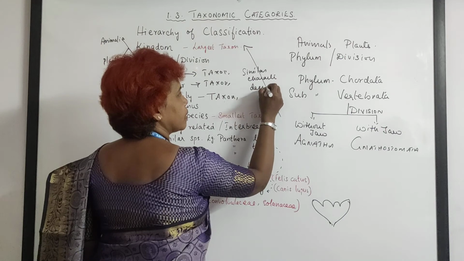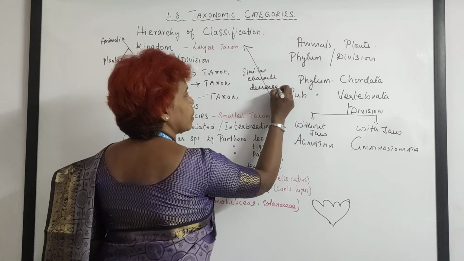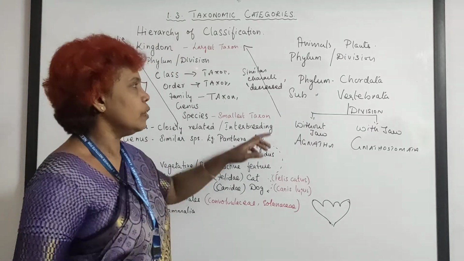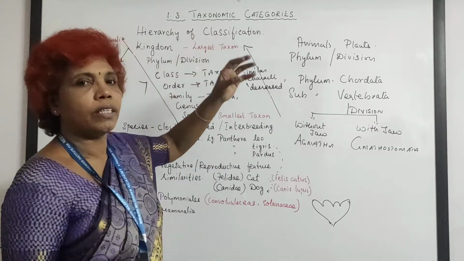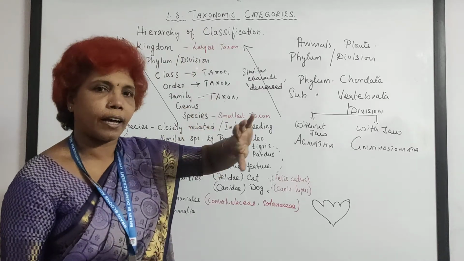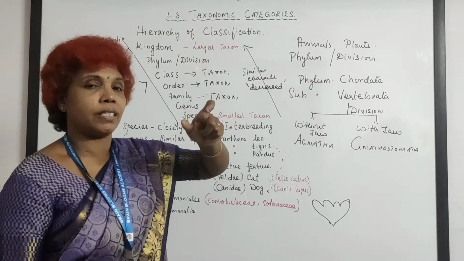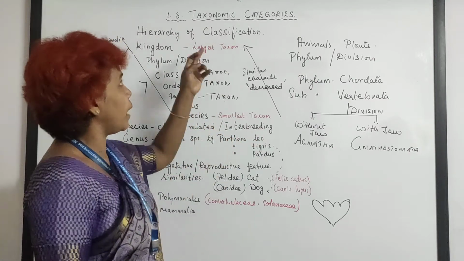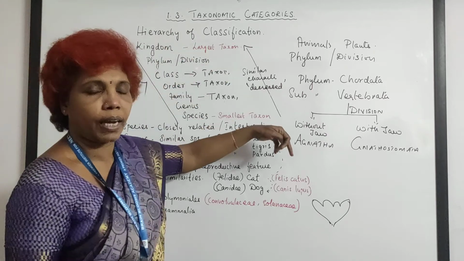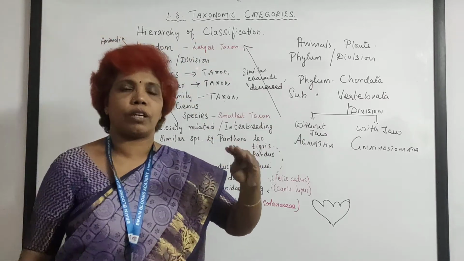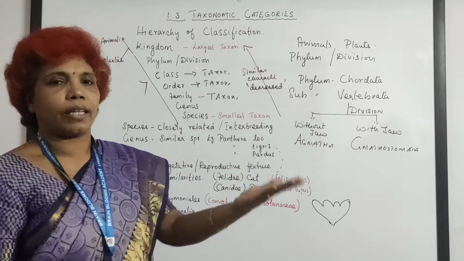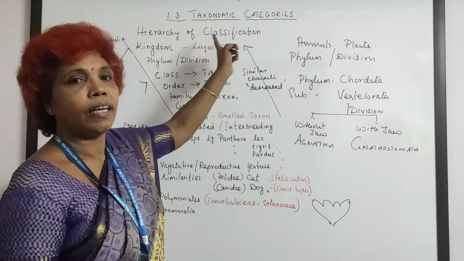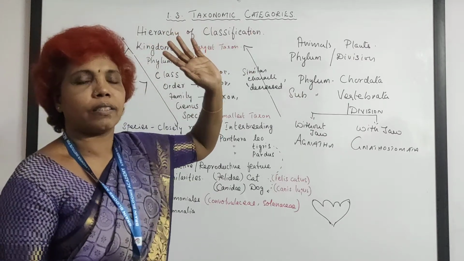are getting decreased. This is the very important thing, that from lower to higher level, the similarity is gradually getting decreased. This is the line given in the NCERT book, but you cannot expect the same thing. They may ask from the higher category to the lower category, whether it is increased or decreased or at the same level. So this is about the hierarchy and taxonomic categories.